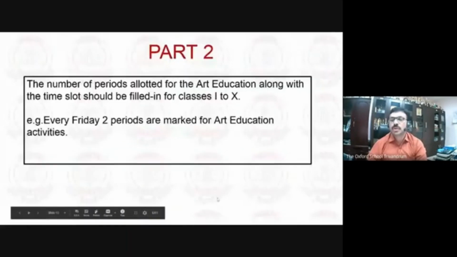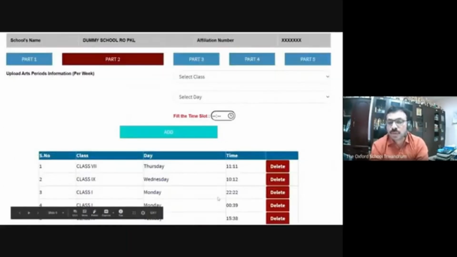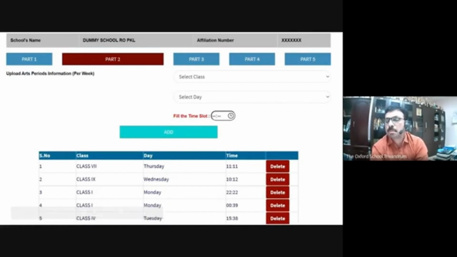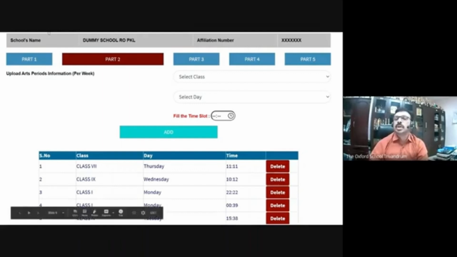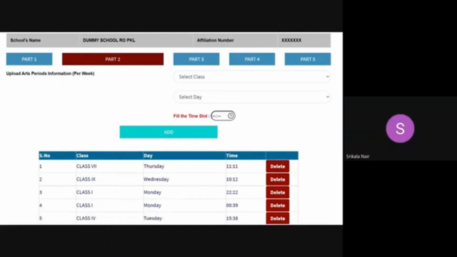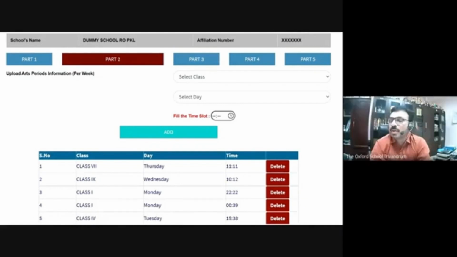There is no division provision. You have to enter only for class, and it is Monday or Tuesday, Wednesday, day and time. Class, day and time. So you can enter a particular day, you have to allot to that particular class, and just the beginning of the time is necessary. There is only this function available in part 2. Okay, sir. Thank you, sir. All right, ma'am. Any other question?